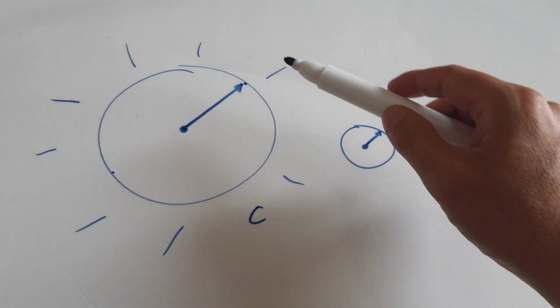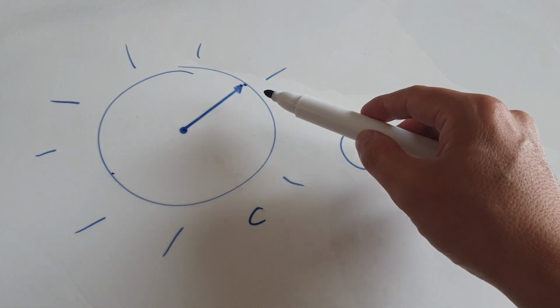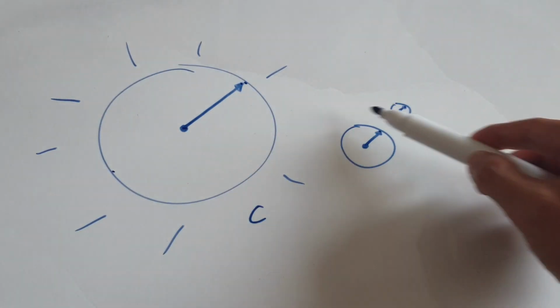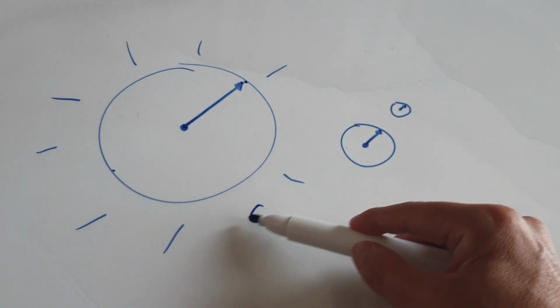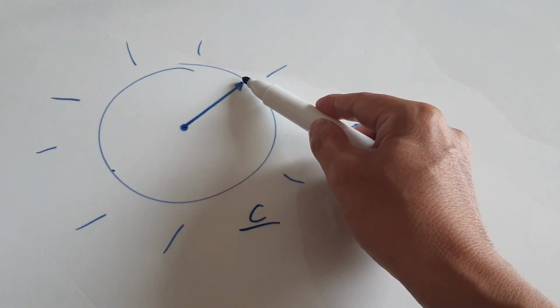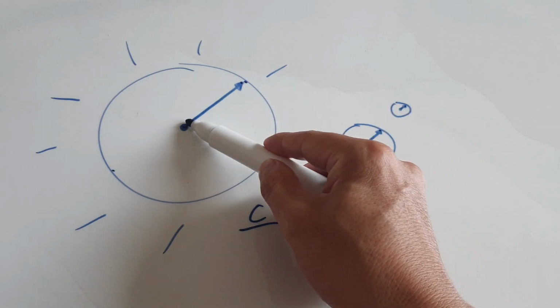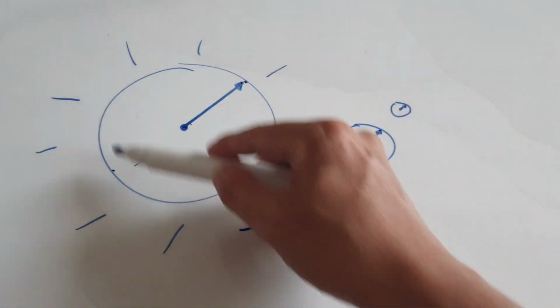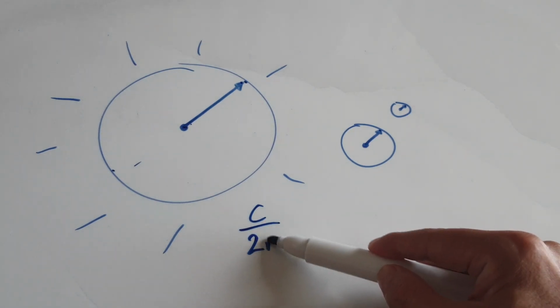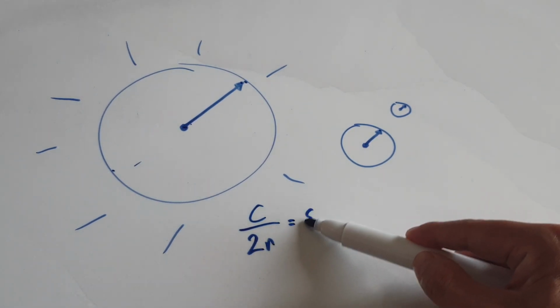What is pi? A long time ago, someone noticed that no matter what circle you look at, the sun, the earth, or the moon, if you get the circumference of the sun, which is c, and then you divide it by the diameter, which is 2r, from here to here is r, so 2r would be the diameter, it will be a special number.